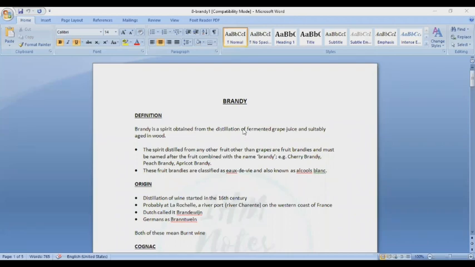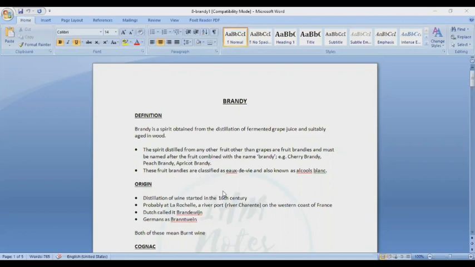Okay, so let's start with brandy. Brandy is a spirit obtained from the distillation of fermented grape juice and suitably aged in wood. A spirit distilled from any fruit other than grapes is a fruit brandy and must be named after the fruit in combination with the name brandy. Examples: cherry brandy, peach brandy, apricot brandy. These fruit brandies are classified as eaux-de-vie, also known as alcools blancs.